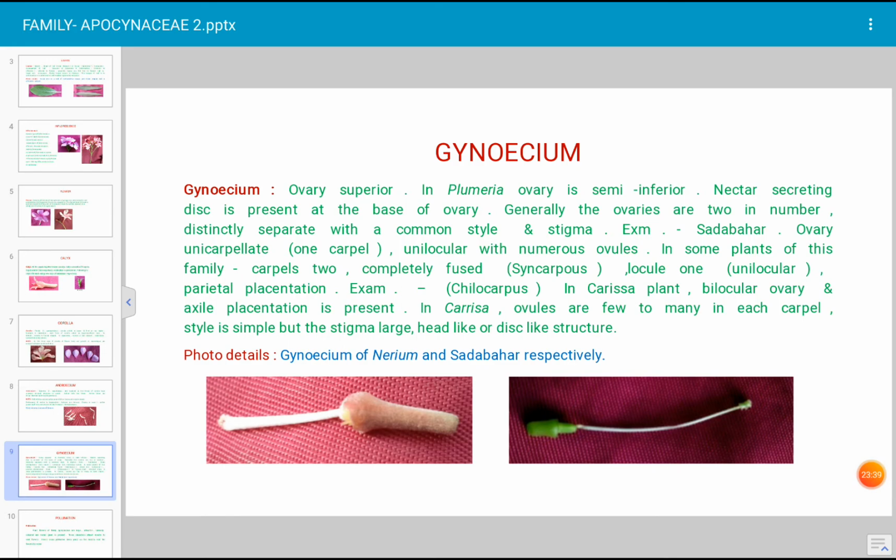In Carissa plant, it is very common in West Maharashtra. And it is a wild plant, and recently this is cultivated for its fruits. Carissa, Karvanda. Ovary is bilocular, 2 locules are there. Axial placentation, ovules are attached to the central axis of the ovary, that is called axial placentation. And in Carissa, ovules are few to many in each carpel. Style is very simple, but the stigma is very large, head-like or disc-like structure.